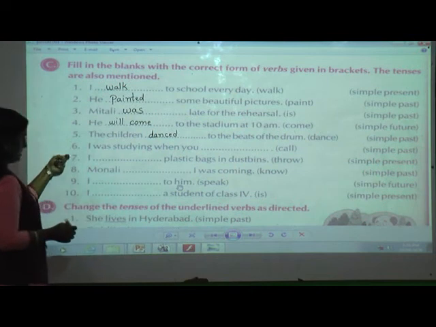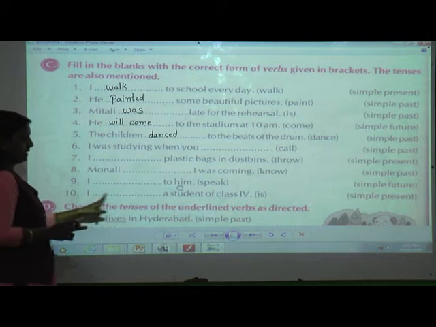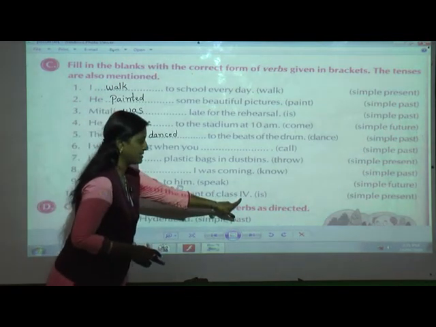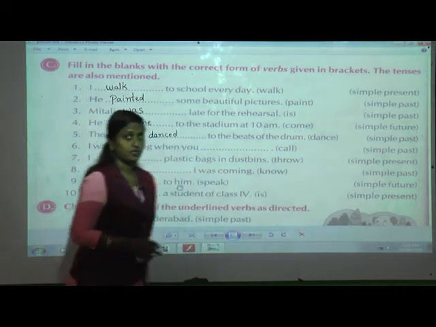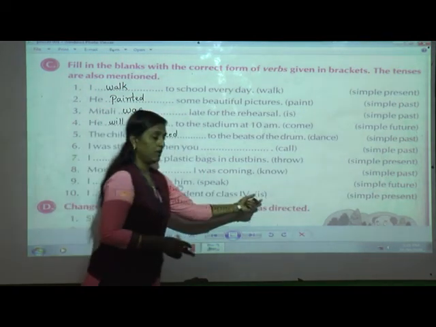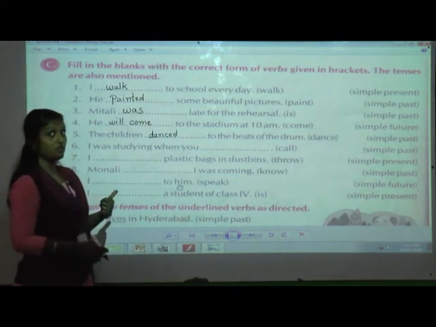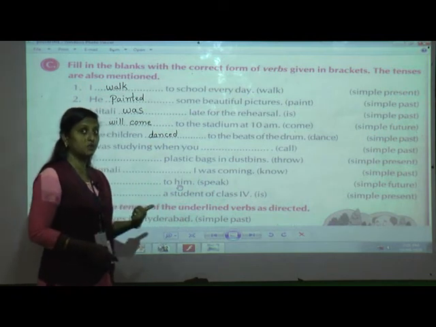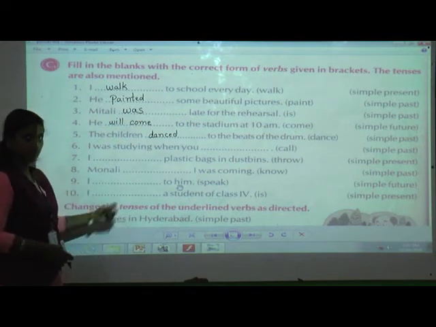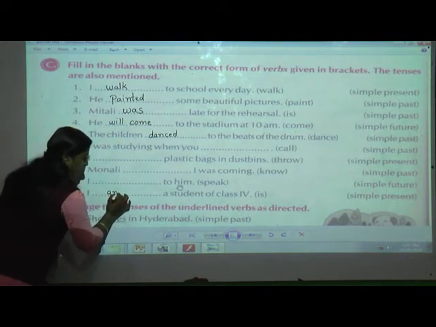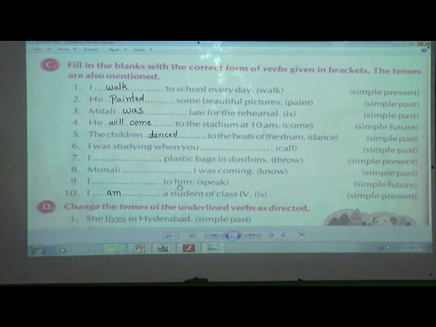The remaining 6, 7, 8, 9, 10 you have to do. Only the 10th one I will tell you. I dash a student of class 4th. It is. You have to make it in simple present. So what is the original form of is? Are you going to write is over here? No, because in the last lesson of grammar, verbs, I have told you that subject and verb should agree. So I is, is it correct? No. So I am. So the remaining ones, you have to do it. Done?